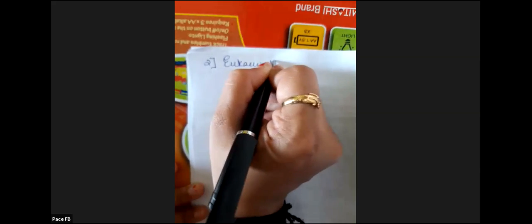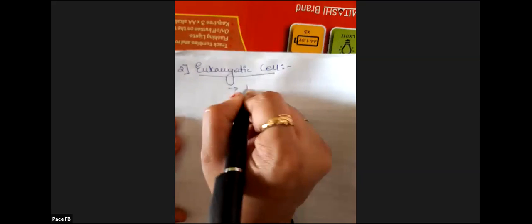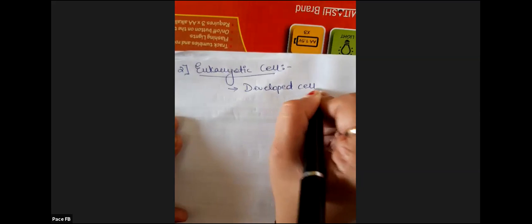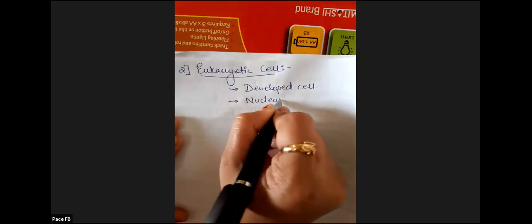Next is the eukaryotic cell. So the eukaryotic cell is a developed cell. The name itself says eu means developed, karyotic is cell. So it is a developed cell. In what form is it developed? It has a nucleus, a proper nucleus.